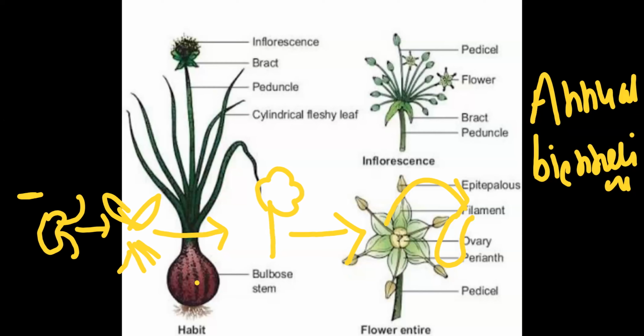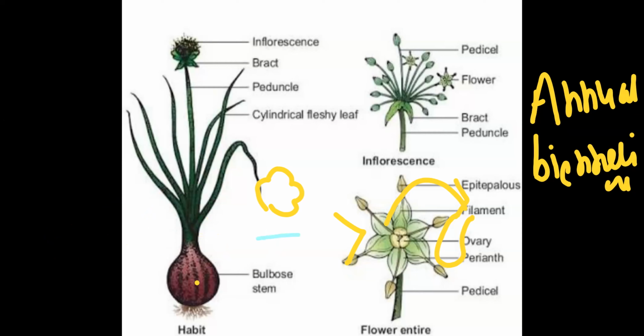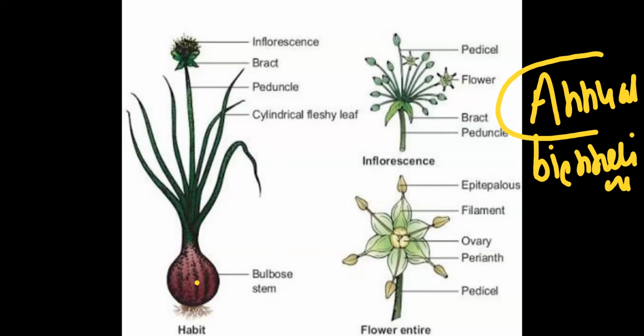So this much cycle, seed germination to fruit formation, or else seed germination to the next seed dispersal. For that, it is required for them to complete their entire life cycle, seed to seed: seed germination, vegetative, reproductive, and then fruit. Then again seeds are there. So they complete their entire life cycle within a year. Within 1 year, so we call annual.